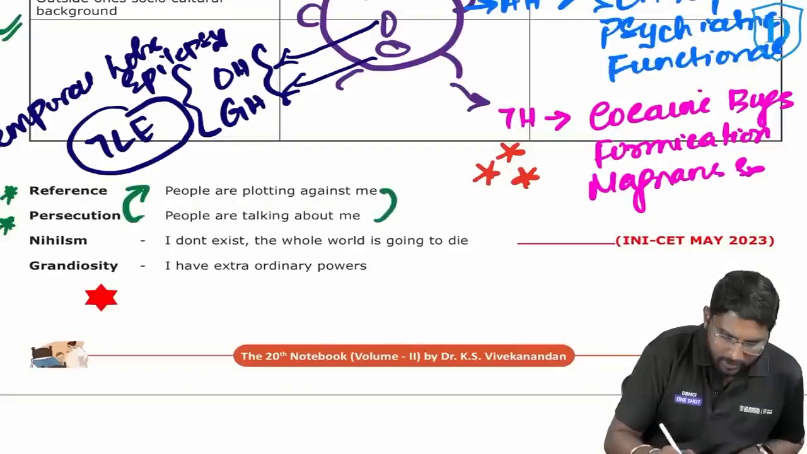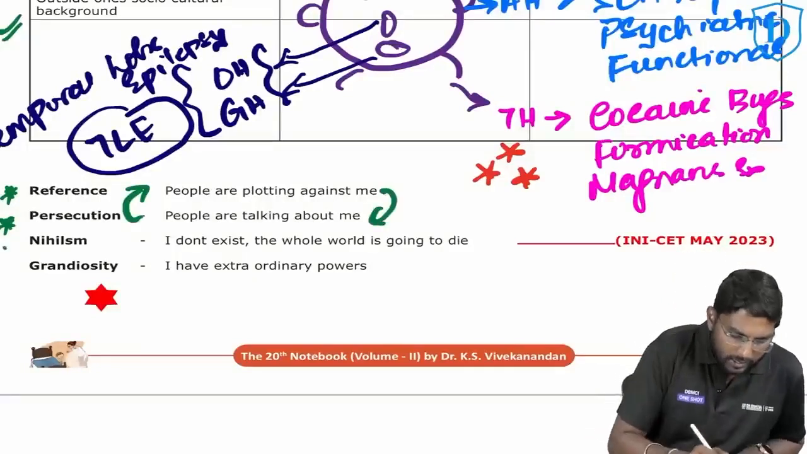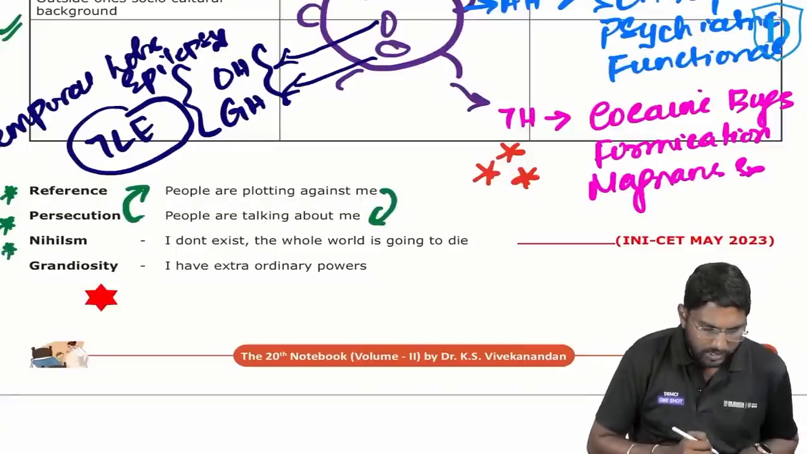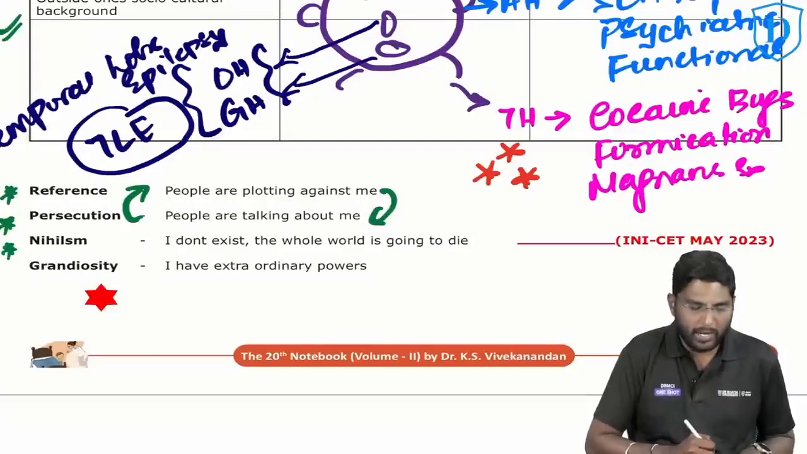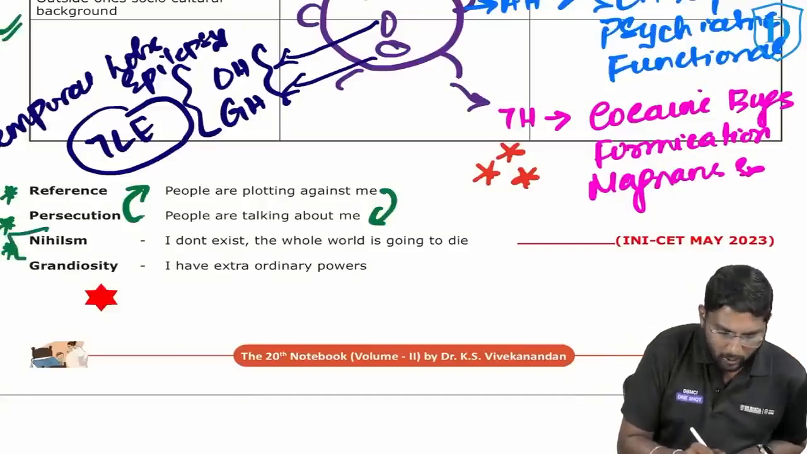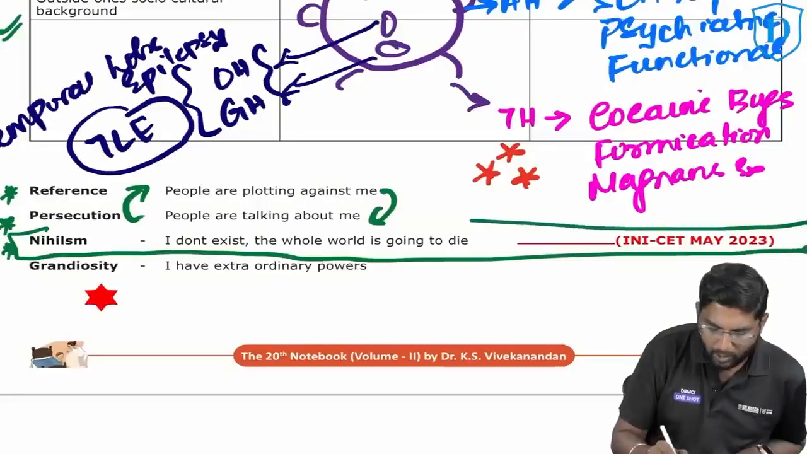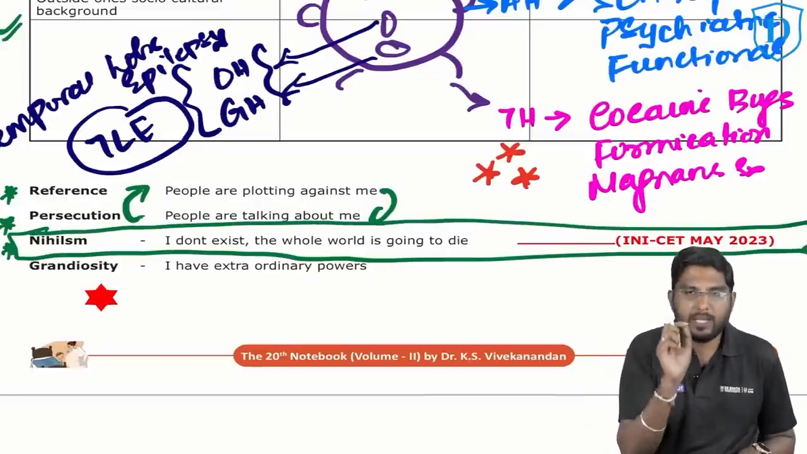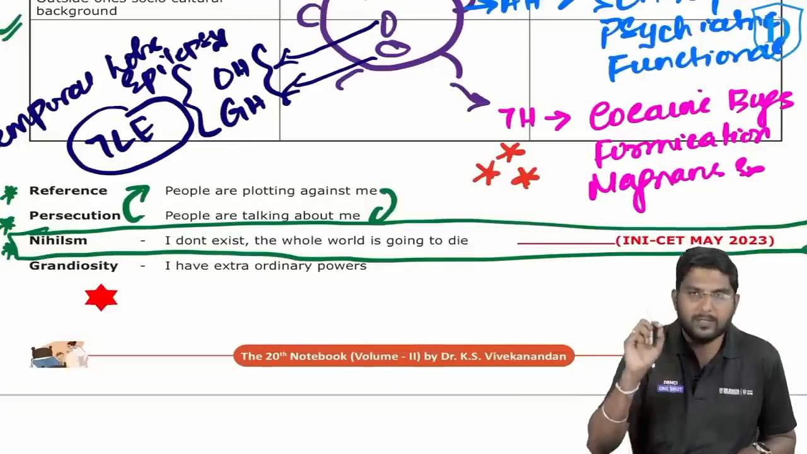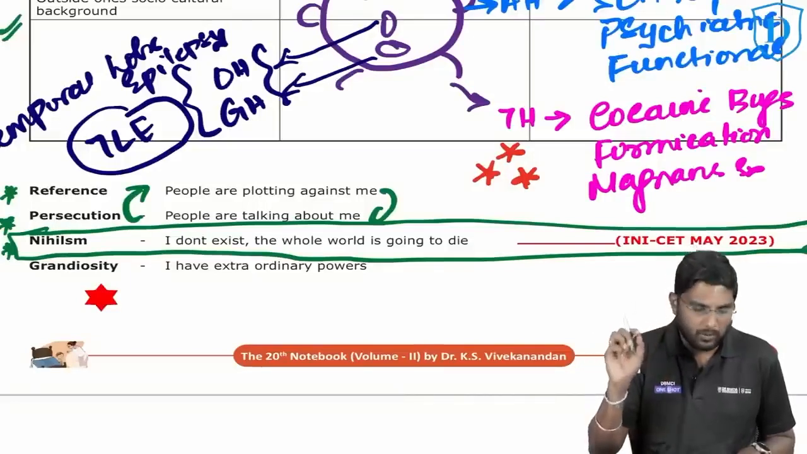Okay, this should come like this. Yes. Next, what is this? Nihilism. What is nihilism? Nihilism is nothing but I don't exist. The whole world is going to die. I'm going to die. What is this delusion called? I want everybody to concentrate on this point. If a person says that I don't exist, I am going to die, the whole world is going to die, what is this delusion called? It is nihilistic delusion.